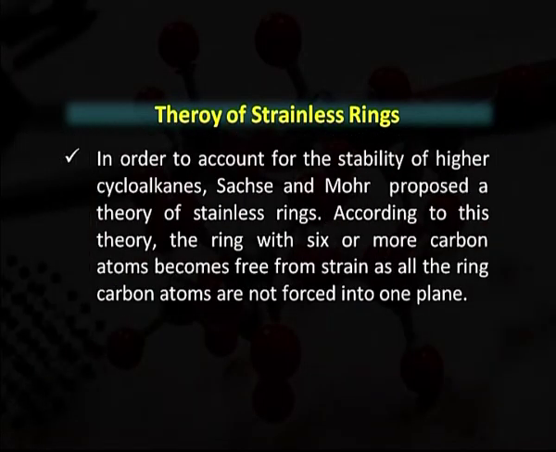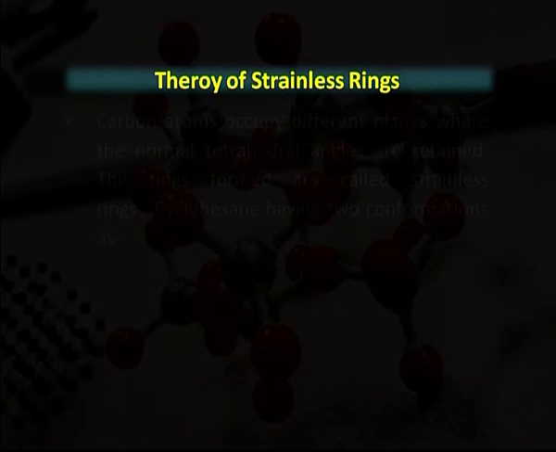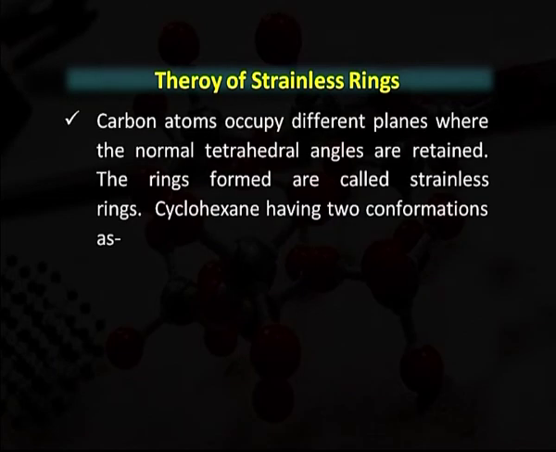In order to account for the stability of higher cycloalkanes, Sachse and Mohr proposed a theory of strainless rings. According to this theory, rings with 6 or more carbon atoms become free from strain, as all the ring carbon atoms are not forced into one plane. Carbon atoms occupy different planes where the normal tetrahedral angles are retained. The rings formed are called strainless rings.